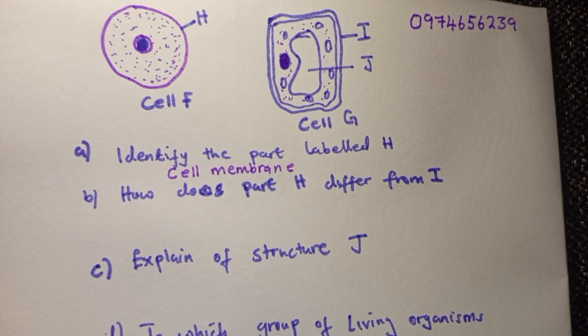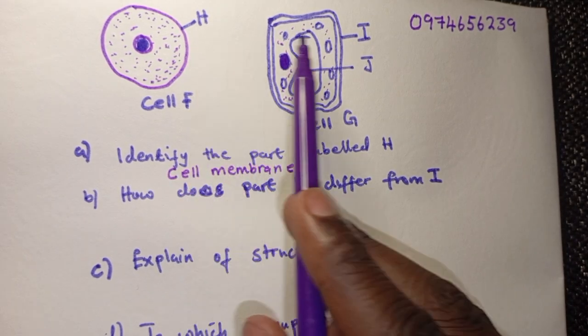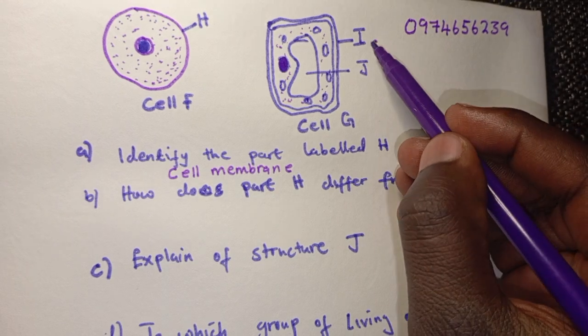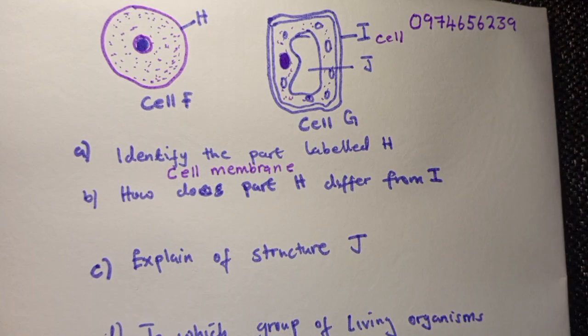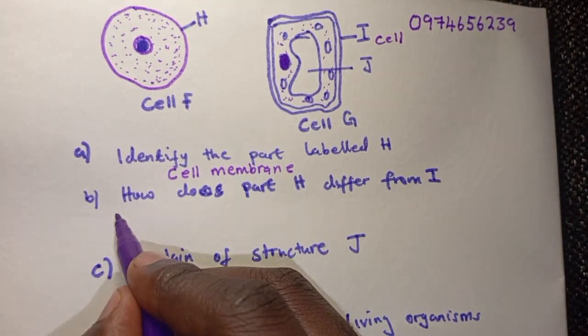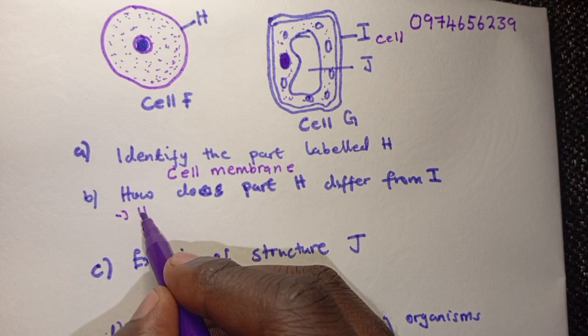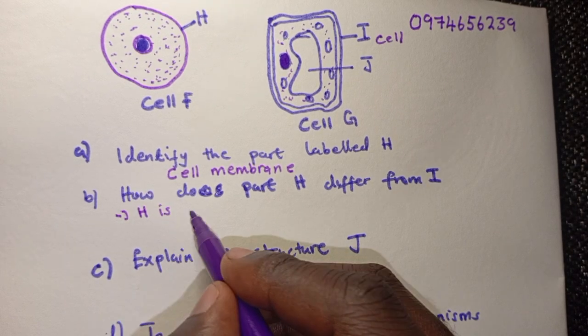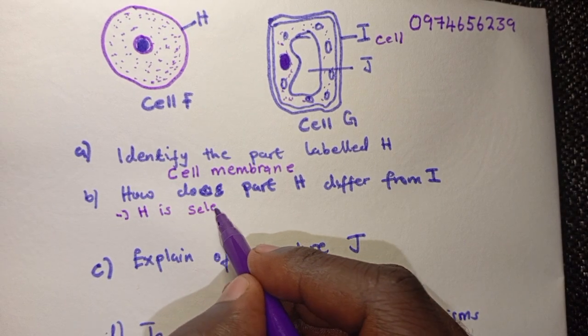Then how does part H differ from I? This is the cell membrane, this is the cell wall. So how do these differ? We can say that H is selectively permeable.